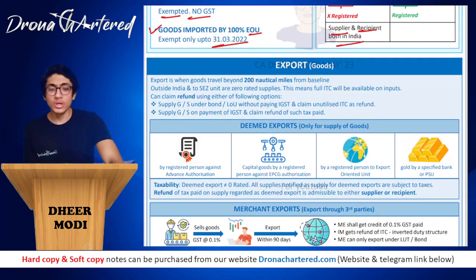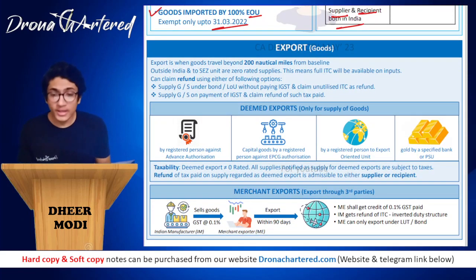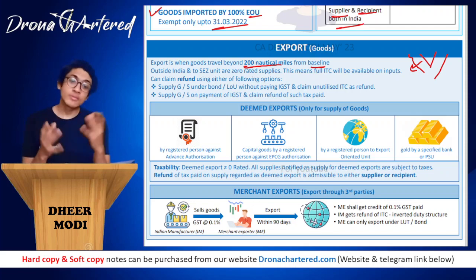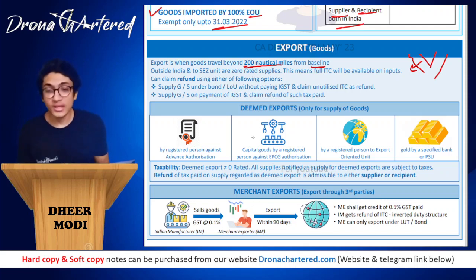Now we are coming to your export of goods. So export is when goods travel beyond your 200 nautical miles from the baseline. So your baseline of India, if they travel outside this area of 200 nautical miles, then in such a case, it will be considered that goods have been exported. Outside India and to SEZ are zero rated supplies. This means full ITC will be available on input. So as we've already studied what zero rated supply means.